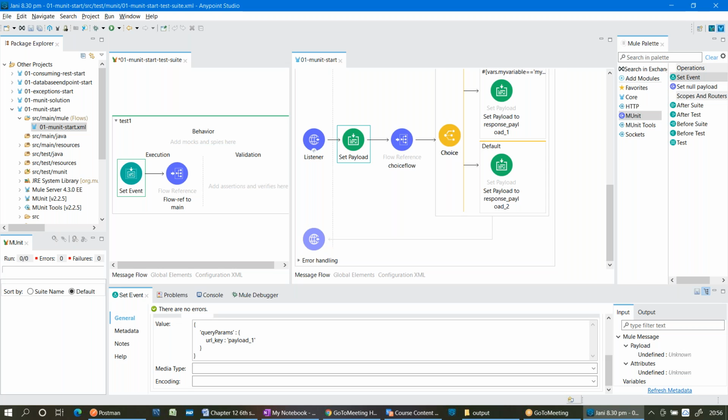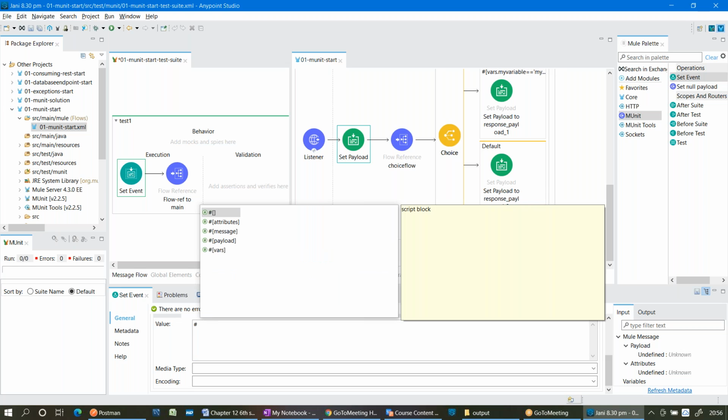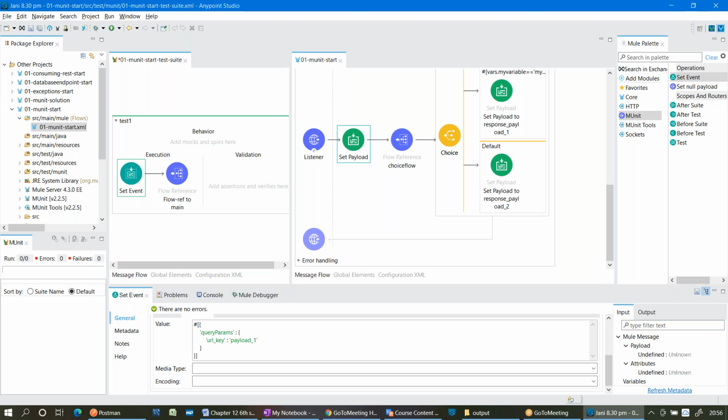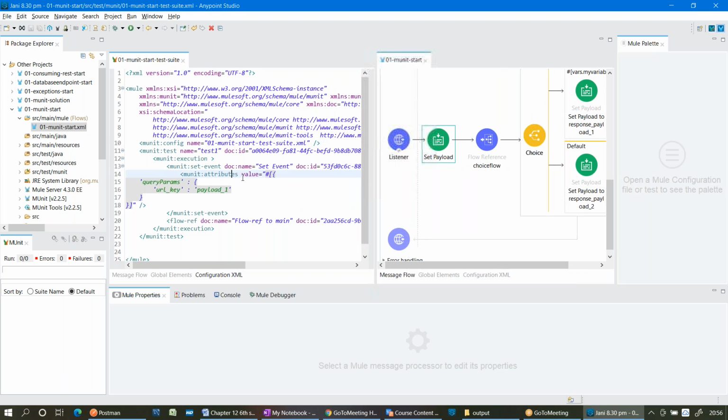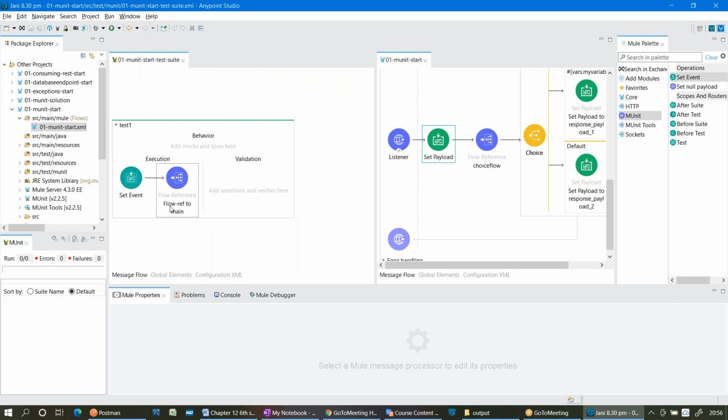And one more thing, is it a value? What I am writing, is it a value? If it is a value, you need to write it in some syntax. What is that syntax? What is this syntax representing here? DataWeave language, DataWeave expression. You can go to the configuration XML and observe the same thing here also. You are trying to set an attribute. Okay. Save it.